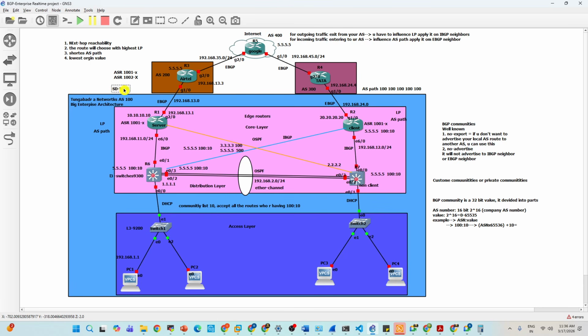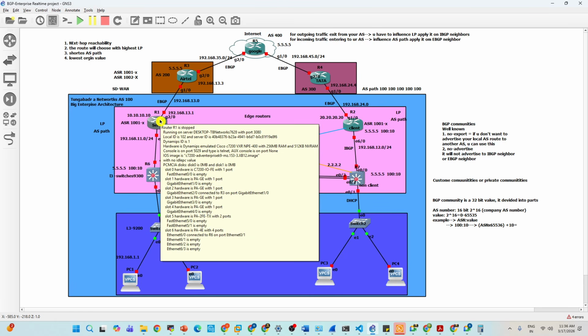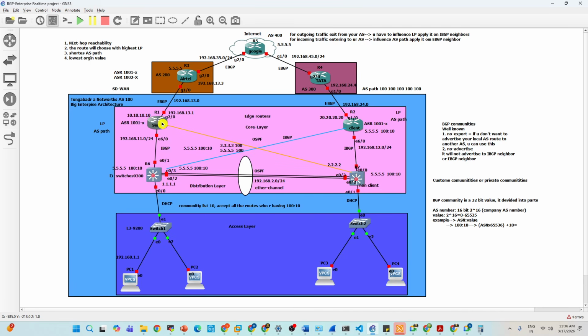SD-WAN is software-defined wide area network. The edge routers are migrated to SD-WAN software. To implement SD-WAN, you need SD-WAN IOS, so you must upgrade the software. Then you have a control platform in the cloud, called vManage, vBond, and others.